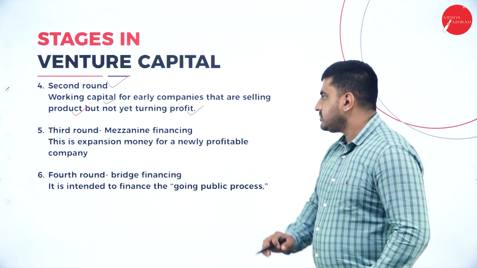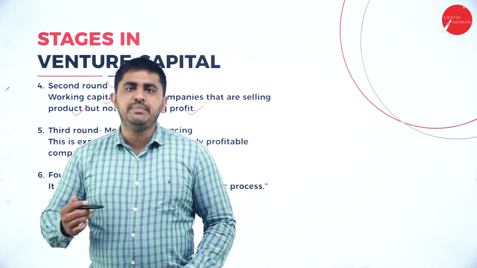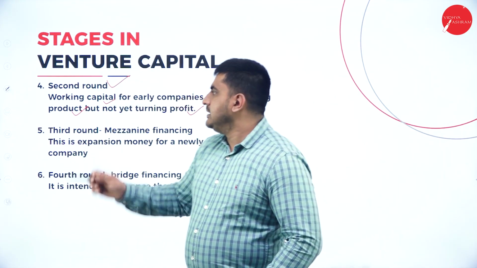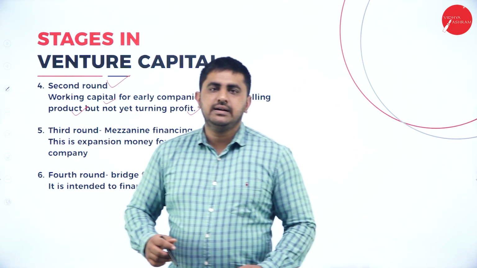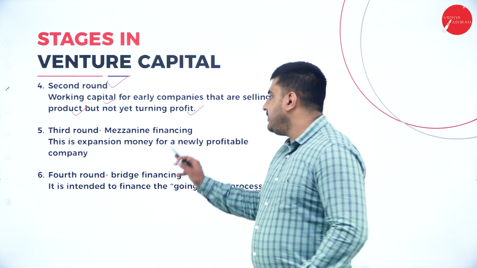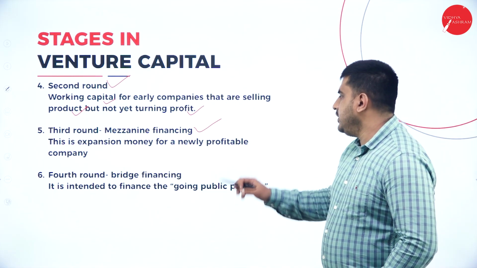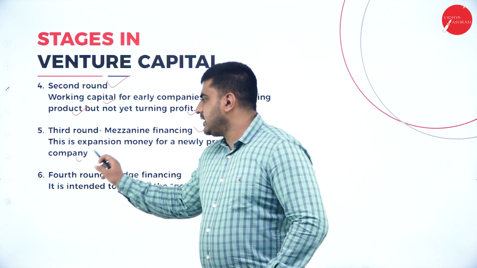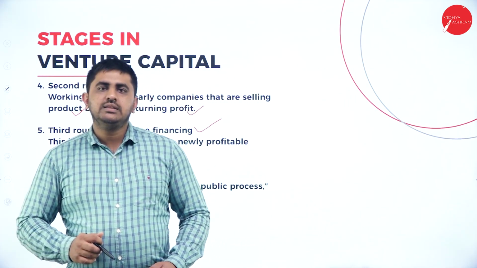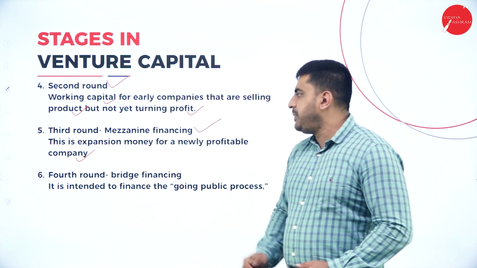So here, companies that are selling products but still not making profit, for them, second round financing is done by the venture capitalist. Next, third round, mezzanine financing. What is this? This is expansion money for a new profitable company. Now the company is doing well. The products are being sold. There's a lot of profit. Now they want to expand.